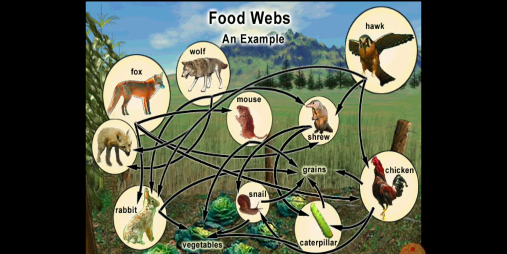Each organism gets an alternative source for its food. That is how food energy provides an alternative source for each organism in an ecosystem, forming a food web. I hope you get the concept of the food chain and the food web.